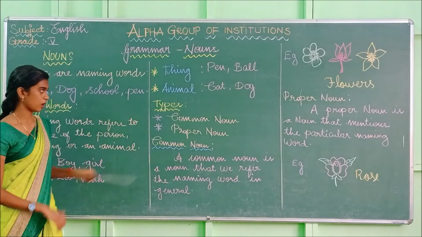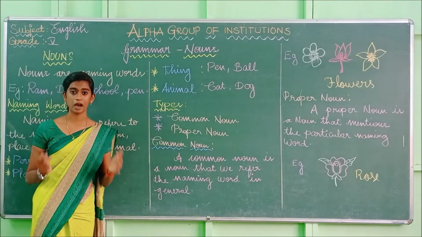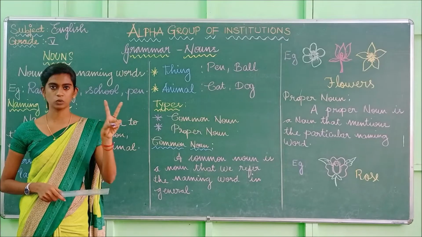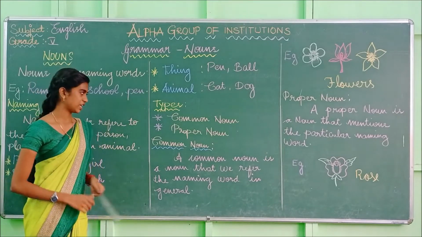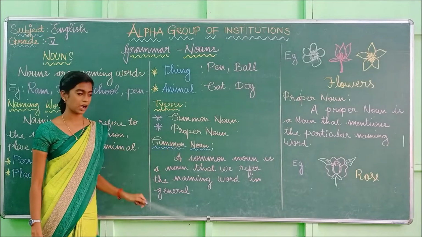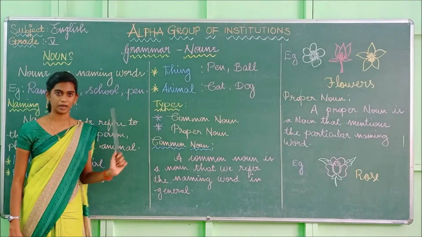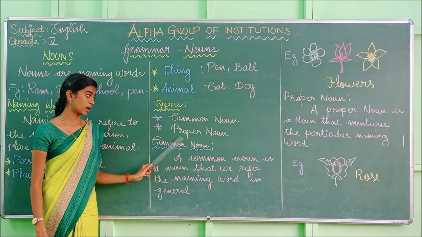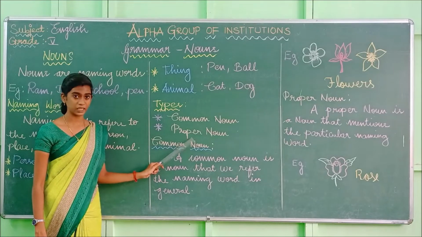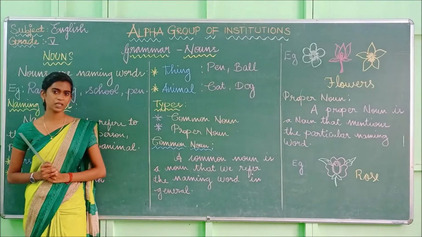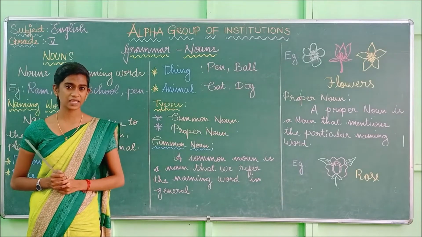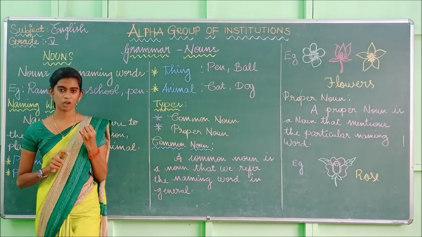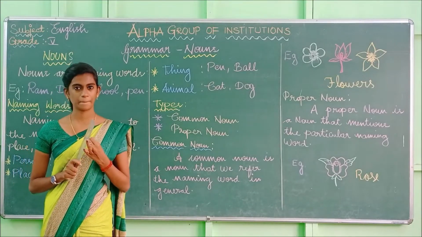Next we are going to see about the types of nouns. Okay, so noun has many types. So in this class we are going to see about only two types. And what are those two types? Yes, the first one is the common noun and the second one is the proper noun. C-O-M-M-O-N, common noun. Next one is proper noun. P-R-O-P-E-R, proper noun. Okay, tell me how many types we are going to see in this class? Yes, we are going to see only two. And what are they? The first one is common noun and the second one is proper noun.